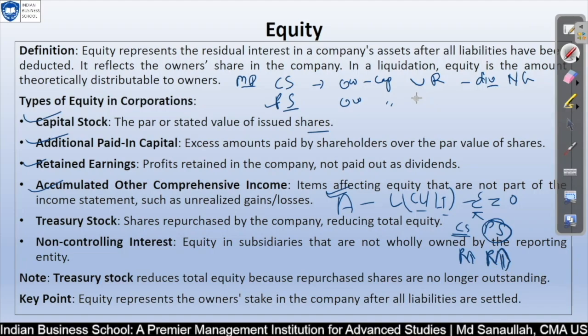Normally preferred shareholders receive dividends as a fixed amount. Their dividends are normally fixed in terms of percentage, and they have priority, as I have mentioned, over the common stock. In case of liquidation, whenever the liquidation process happens, they will be paid before the common stockholders. That is why the name is also preferred share.